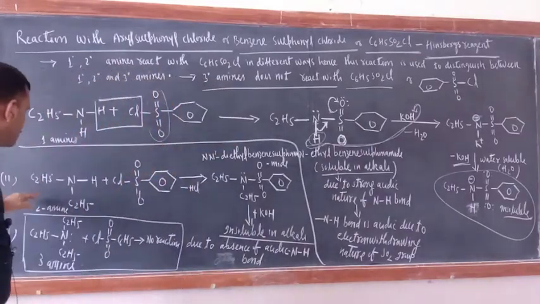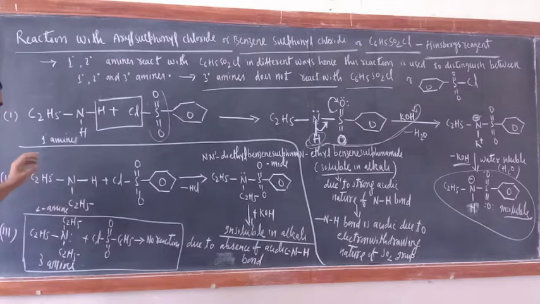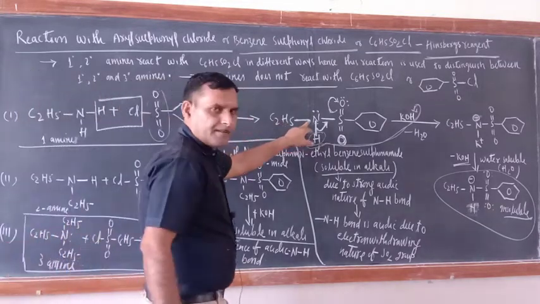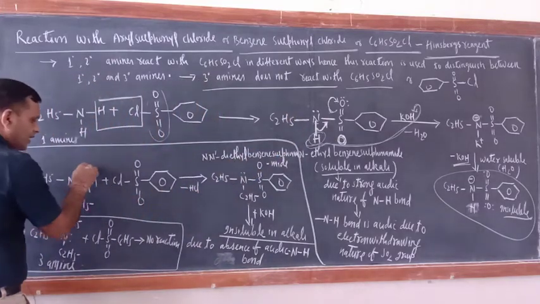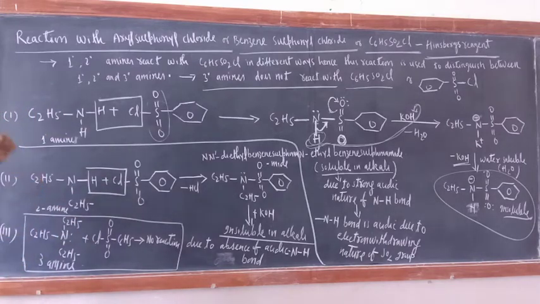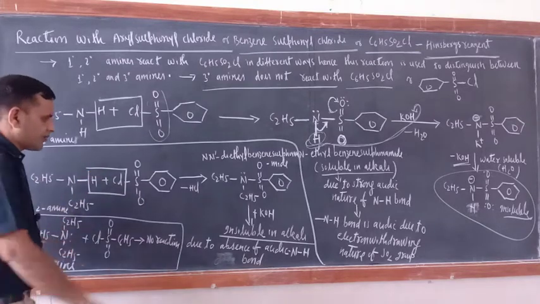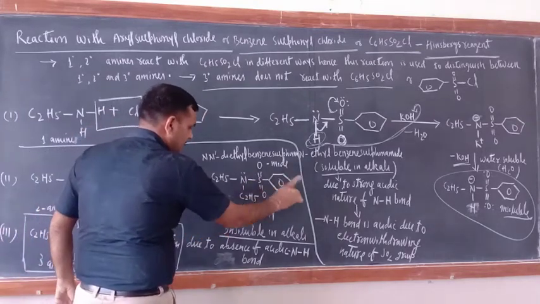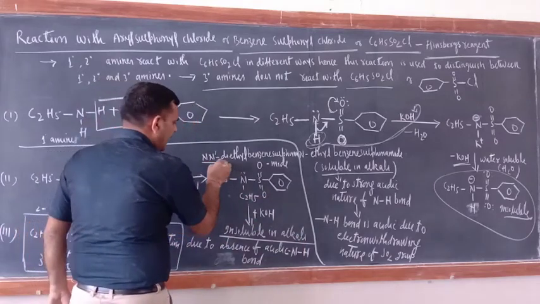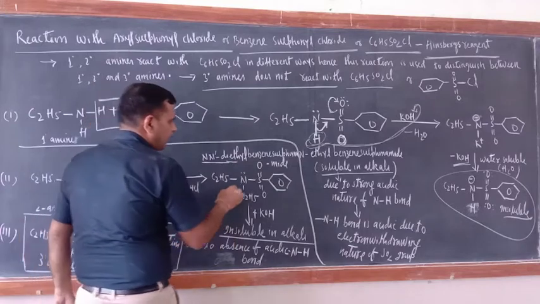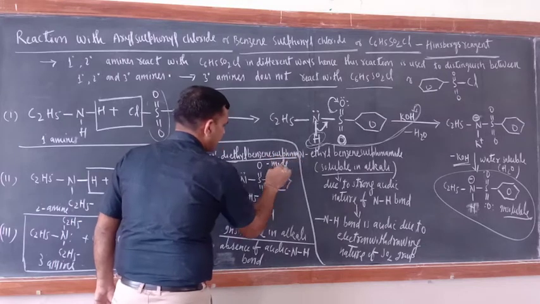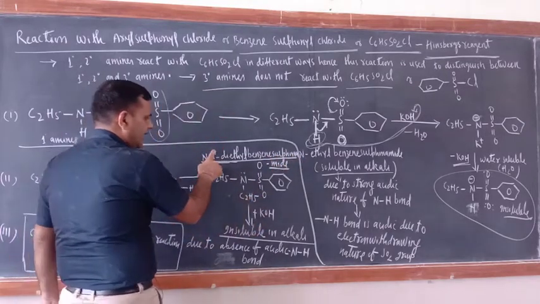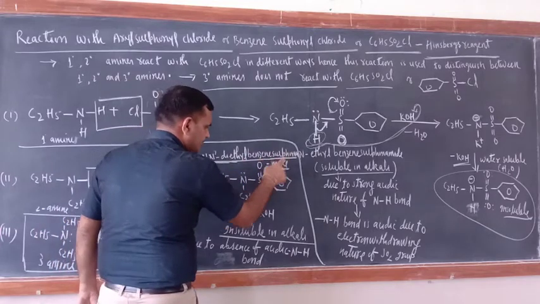Now let us see how the 2 degree amine reacts. Just see, the second step is possible because of the acidic nature of N-H. Now when 2 degree amines react with benzene sulfonyl chloride, which compound will form? Here also minus HCl will be there. C2H5, C2H5, N, S double bond O, benzene, this one. What would be the name of this one? N,N-diethyl benzene sulfonamide.